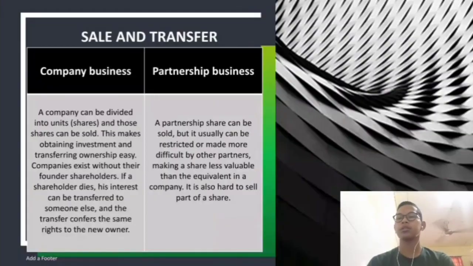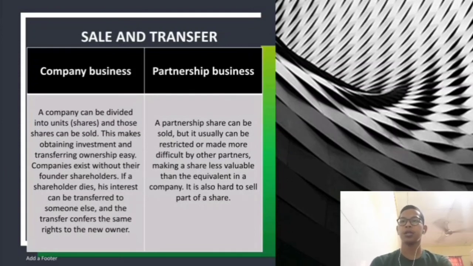Okay, the third one is sale and transfer. For company business, a company can be divided into units, or call it shares, and those shares can be sold. This makes obtaining investment and transferring ownership easy. A company exists without its founding shareholders. If a shareholder dies, his interest can be transferred to someone, and the transfer confers the same rights to the new owner. Next is partnership business.